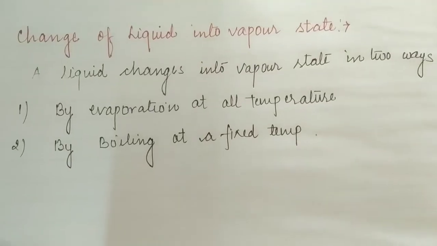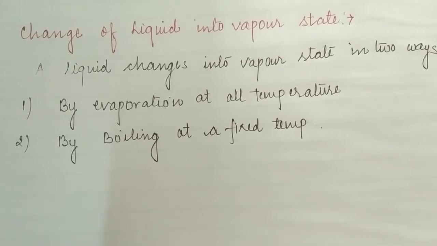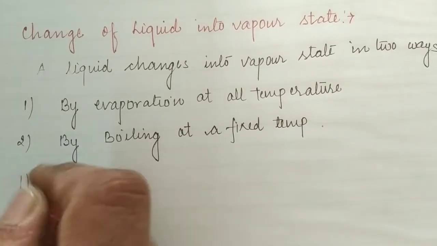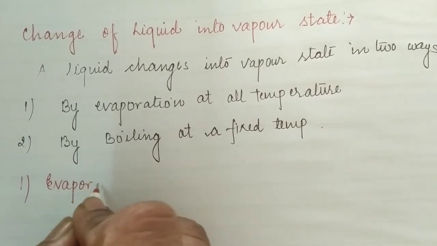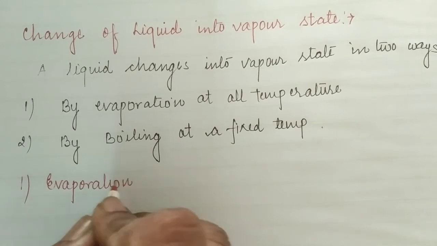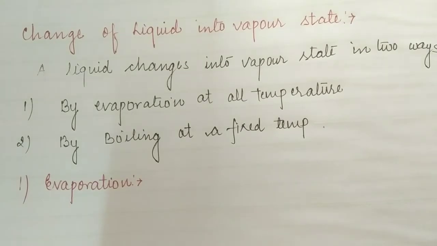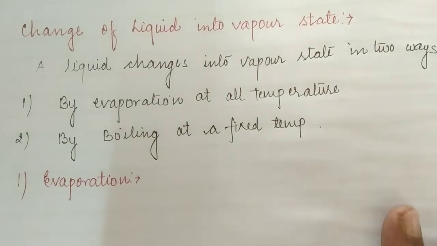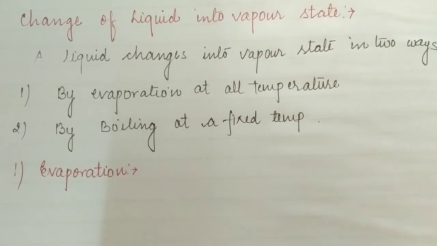Now we are going to study each of these ways of changing a liquid into the vapor state. The first point is the process of evaporation. With the help of various examples, we will discuss it. What do you mean by evaporation? When a liquid changes into vapor at any temperature from its surface, the process is said to be evaporation.